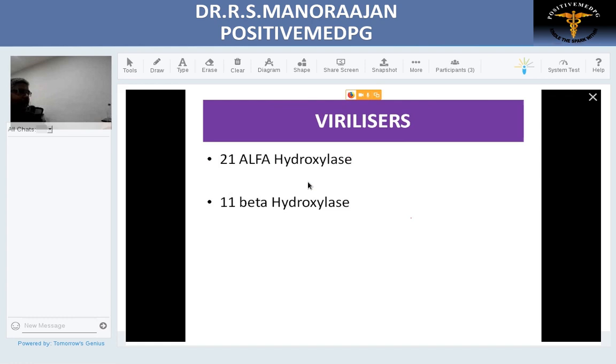Now, there are three methods by which they present. One, virilizers, when there is excess testosterone. Two, hypertensives, when there is excess aldosterone. Three, salt wasters, when there is no aldosterone. So virilizers, we saw two enzyme deficiencies cause virilization. What are they? 21-alpha hydroxylase and 11-beta.